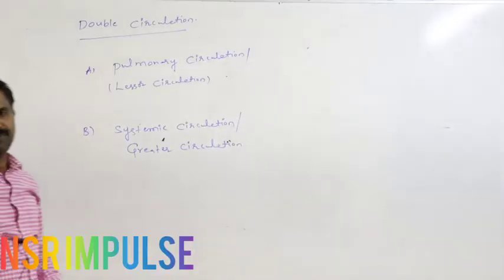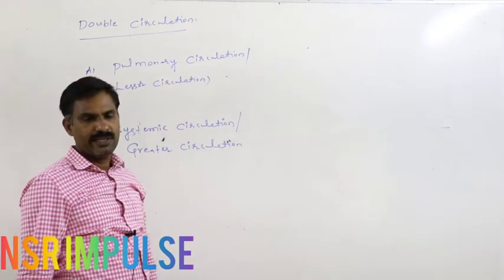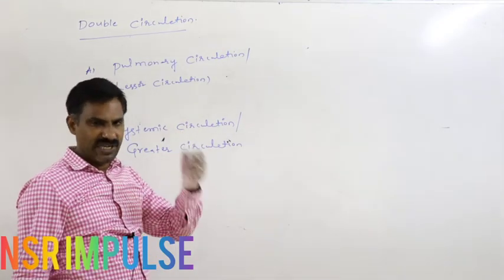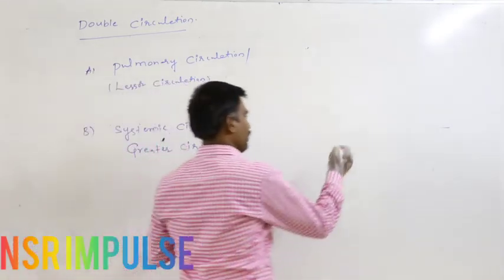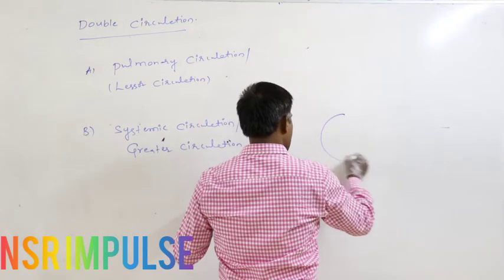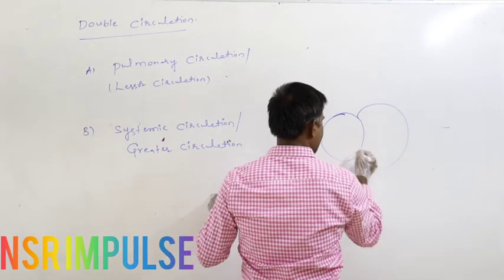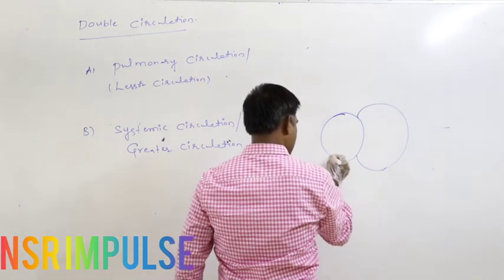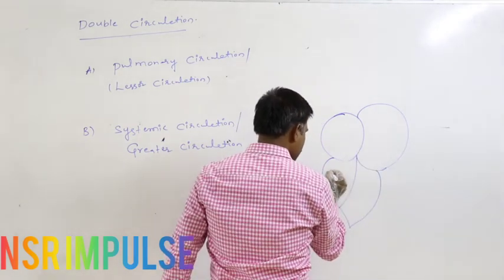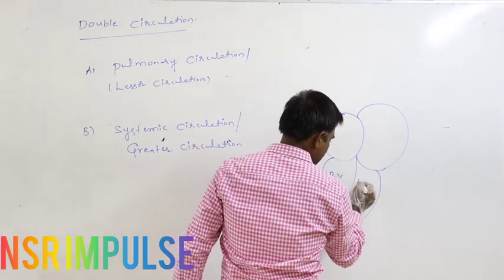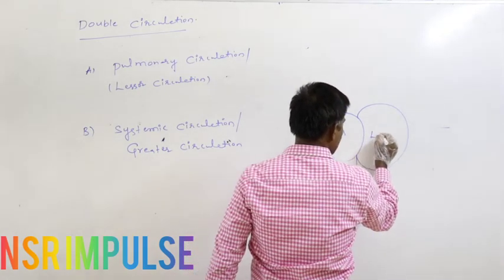Greater circulation. So what is the pulmonary circulation, with which it begins and with which it ends, is very important in the objective. Just assume this is the right atria, this is the left atria, this is the right ventricle, this is the left ventricle.